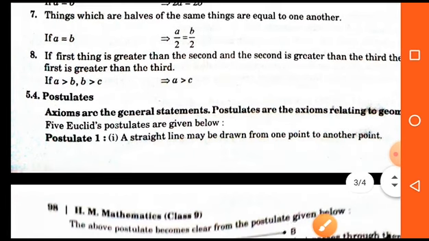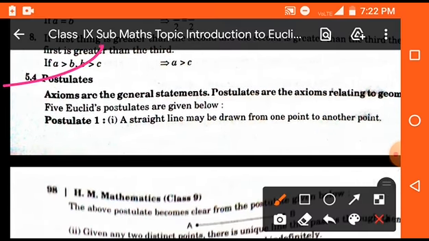Now students, what are postulates? Axioms are the general statements and postulates are the axioms relating to geometry. Five Euclid's postulates are given below. Students, this is an important topic because generally this question is asked in the examination. So read these five postulates very carefully.